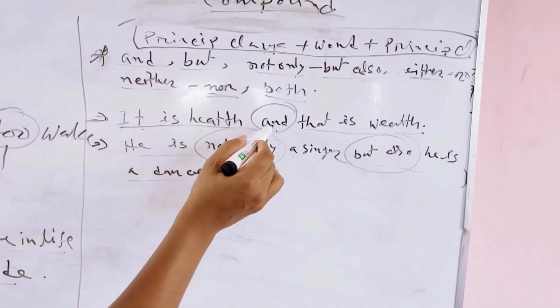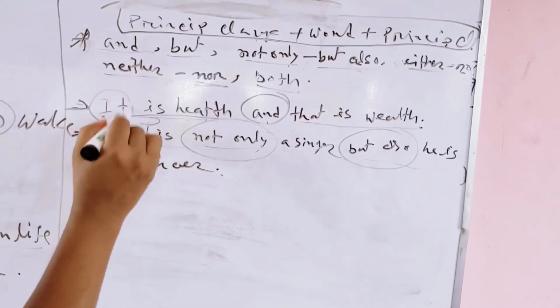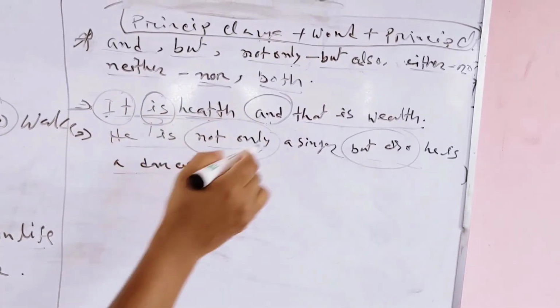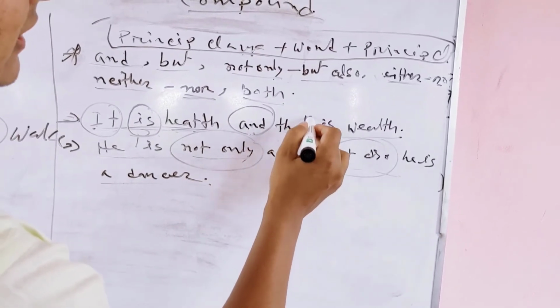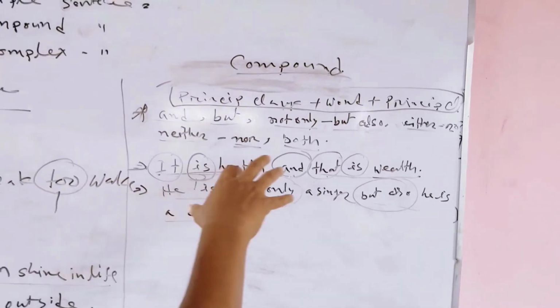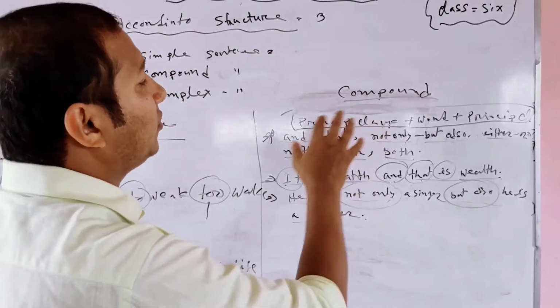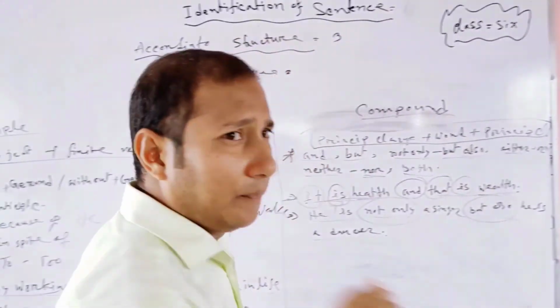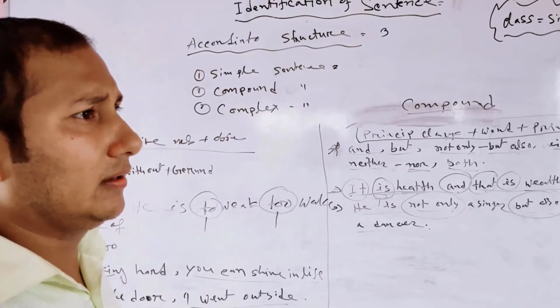Actually, before the and we see a principal clause: subject, finite verb, object, and after the and we see another subject, verb and object. So this is an example of a compound sentence. Principal clauses are added with some words. Students should remember these.